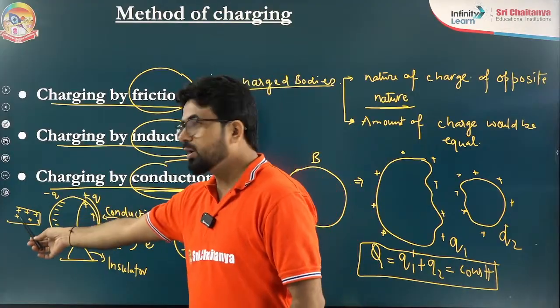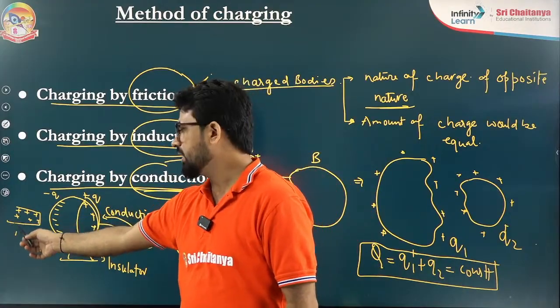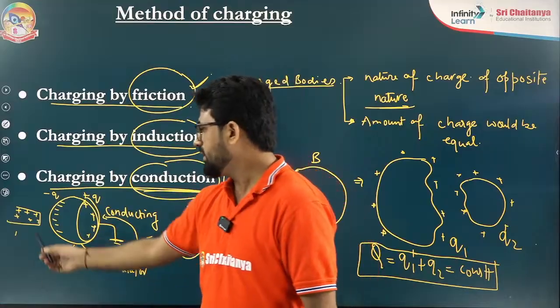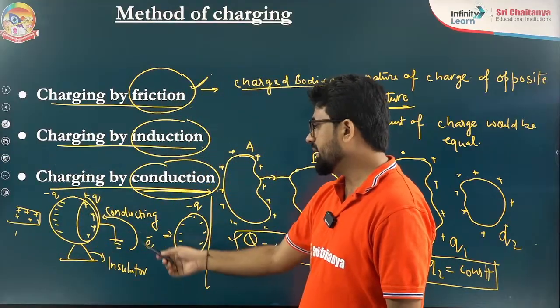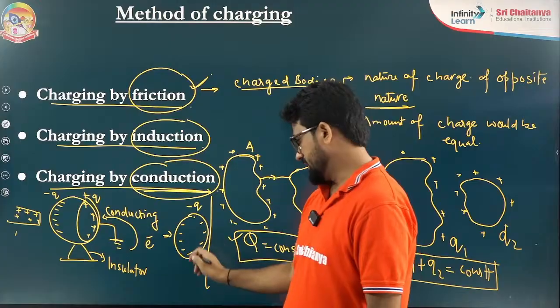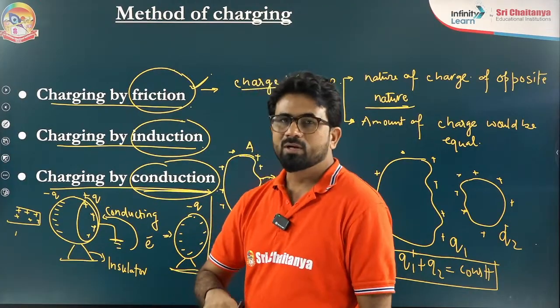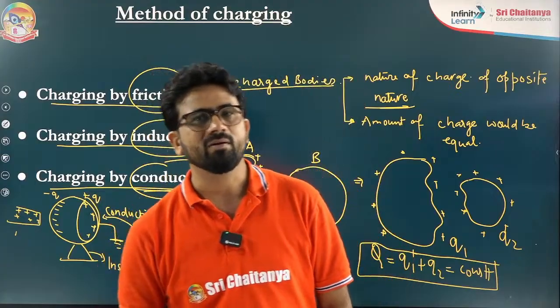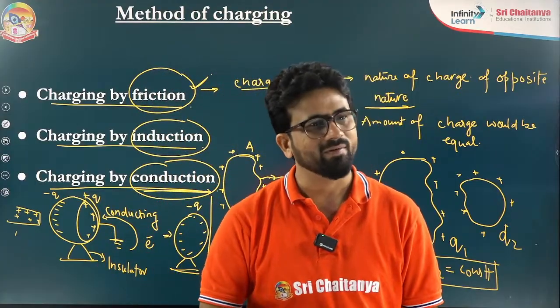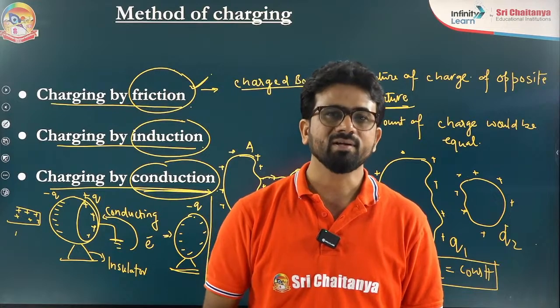The outside body, this rod I am putting, is positive. But this metallic ball is getting negative charge, the opposite charge. I am not saying equal charge, because what is the meaning of equal or unequal? We will learn with time. That is the polarization word. We will understand induction in detail with time.